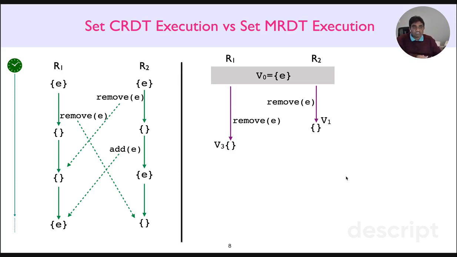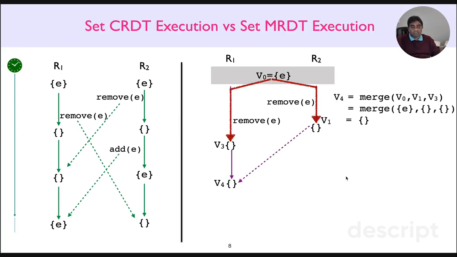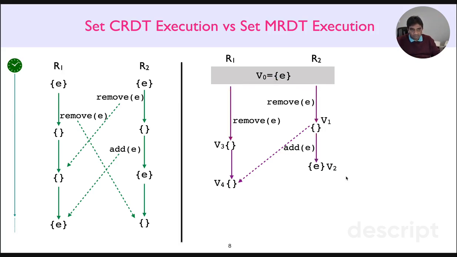Now, to propagate R2's changes onto R1, we merge R2's version V1 onto R1's version V3 to produce version V4, right? The latest common ancestor, LCA, of V1 and V3 is the initial version V0, which is a singleton set. If you look at how V3 and V1 came about from V0, starting from V0, V3 removed an element and V1 removed an element, the only element, and therefore the merged version V4 is simply an empty set, right?